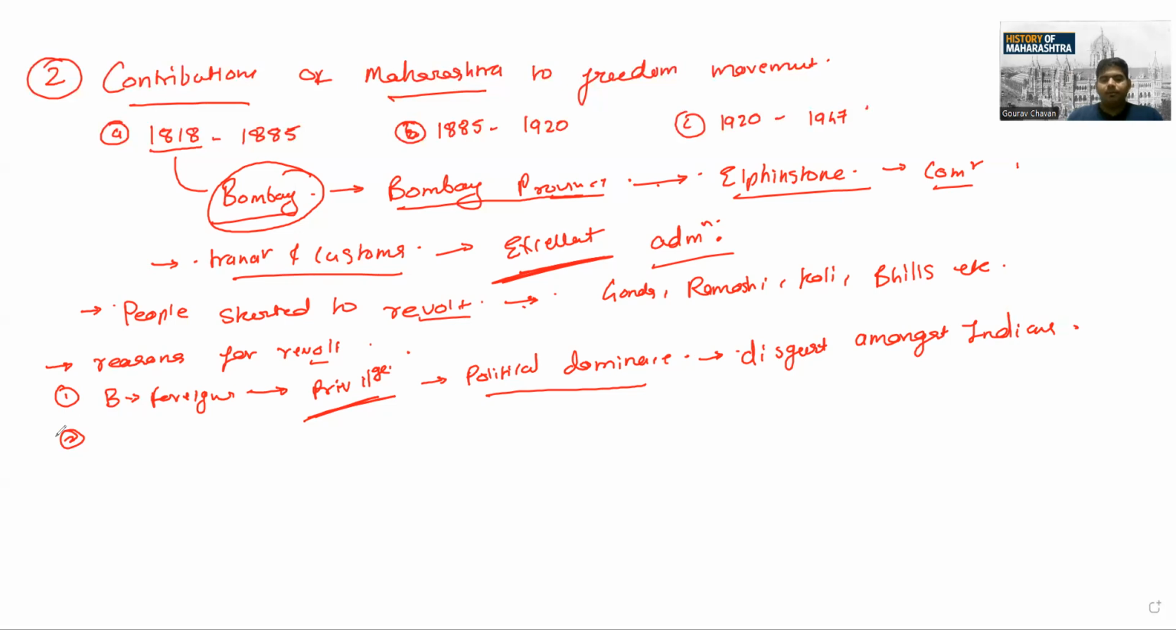What was the second important thing? See, East India Company. This was the company which came initially, and later it was the Crown. What did this East India Company or Crown do? They started to exploit India economically.